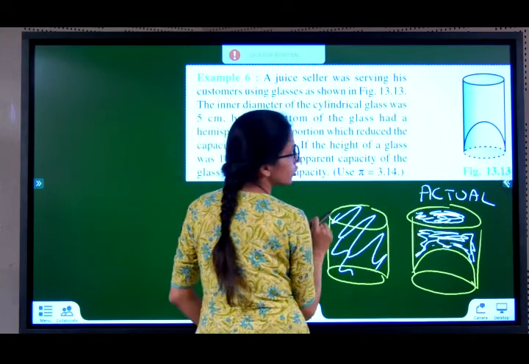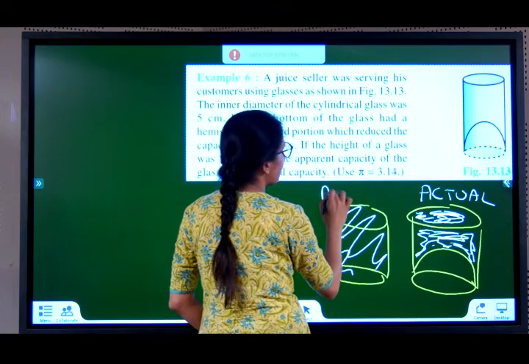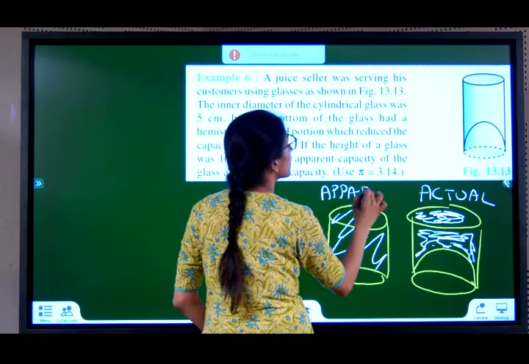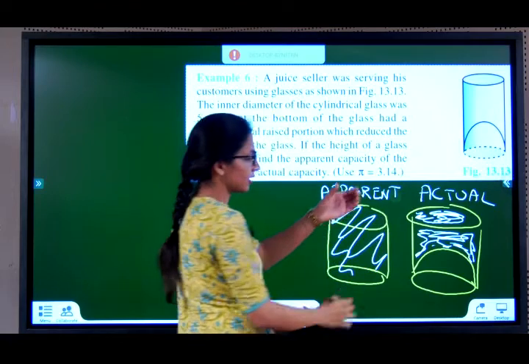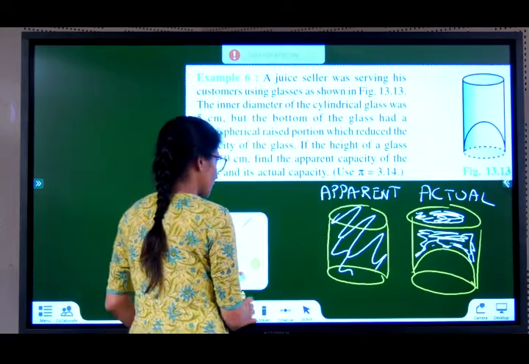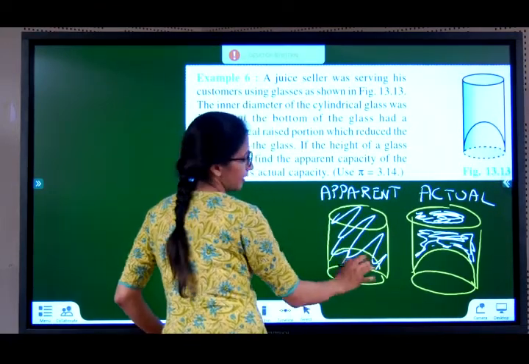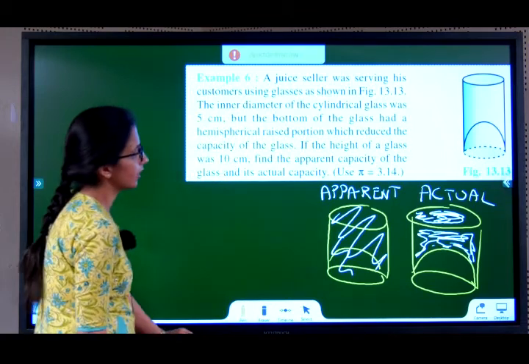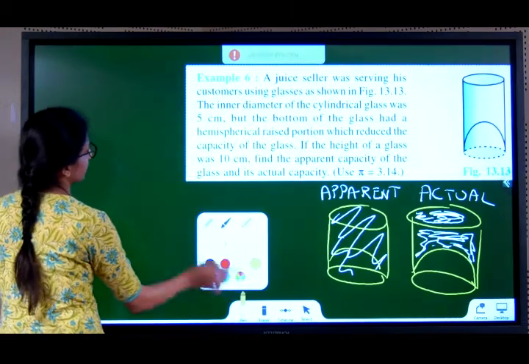This is your actual juice quantity. This is your apparent juice quantity. This is what you think you are getting when you see the glass from outside. But actually inside there is a solid mass that's occupying space. So if I had to redraw this diagram here,